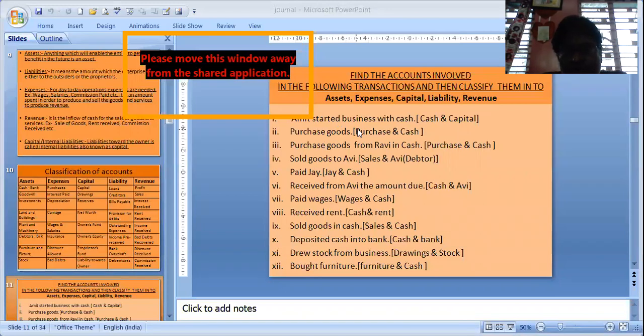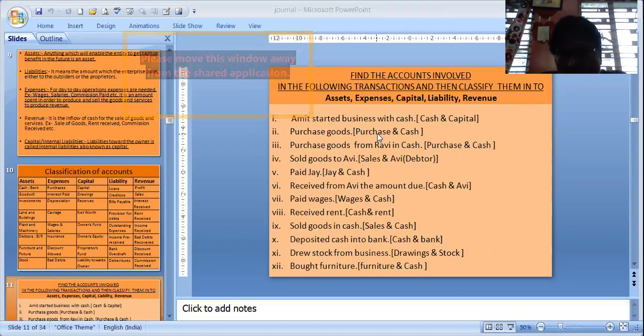Then purchased goods. Purchase and cash are involved. Cash because you have made the payment and you have got the goods. Goods are never termed as goods. Remember, they have other names, like purchase when you purchase the goods, sale when you sell the goods. Purchase goods from Ravi in cash. Over here also purchase and cash.